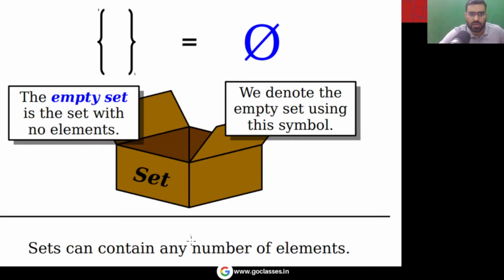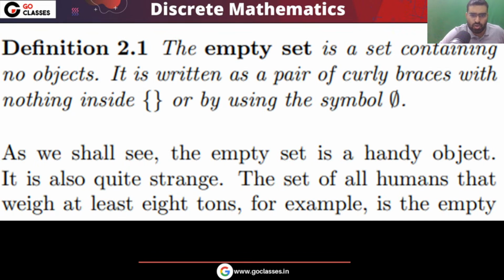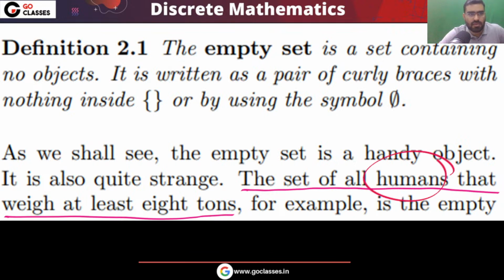Now let's move on. Empty set means there is no element in this set. For example, the set of all humans whose weight is at least 8 tons. How many elements are there in this collection? Tell me, how many elements? Of course that is an empty set, right? There is no human being whose weight is 8 tons, meaning 8,000 kilograms. Of course, there is no element.